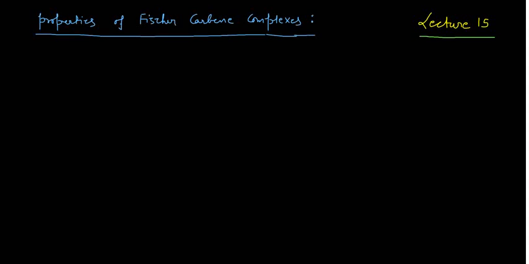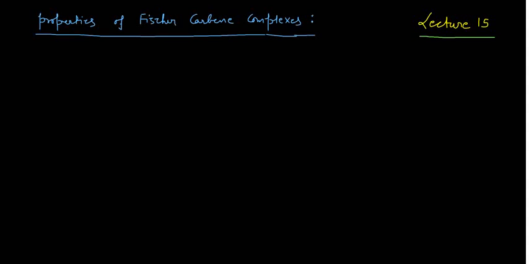So guys, if you remember, in my last lecture I started the remaining portion of your organometallic compounds, and I have done the synthesis of Fischer carbene complexes, and we have already discussed the types of carbenes, right? Singlet and triplet carbenes and all these things. Today I am going to discuss the properties of the Fischer carbene complexes, especially the chemical properties. Then we'll see the Schrock carbene also.